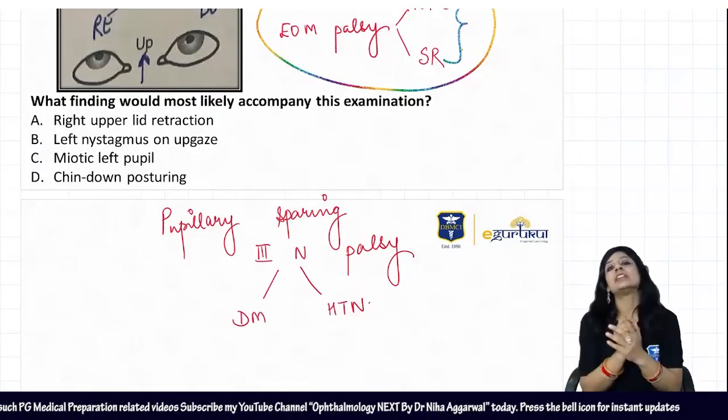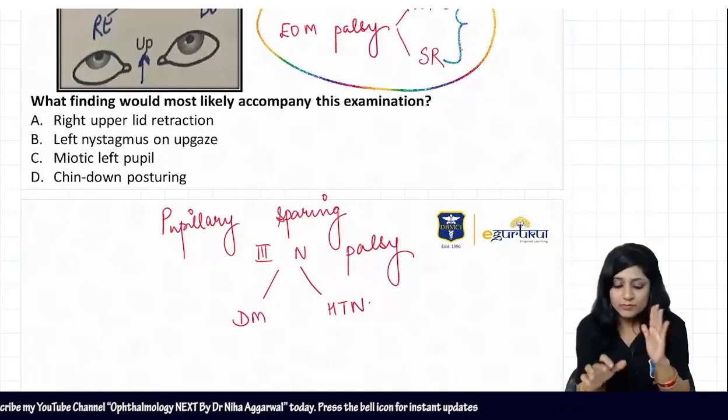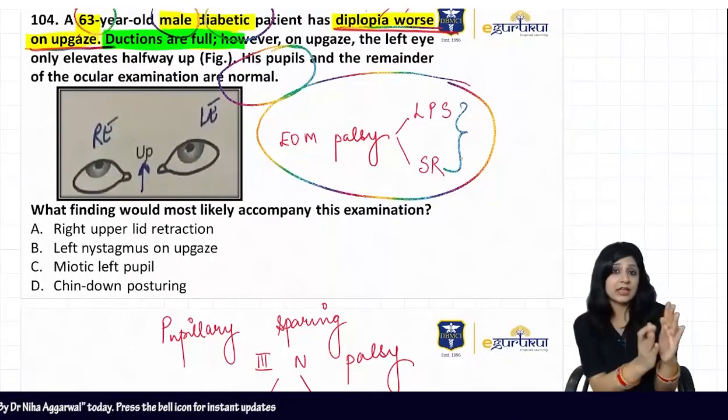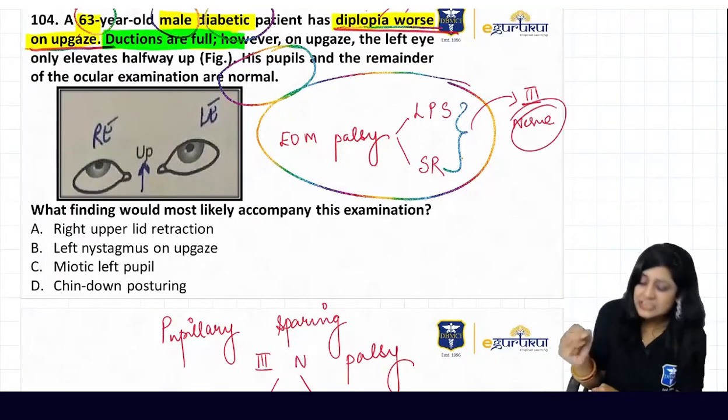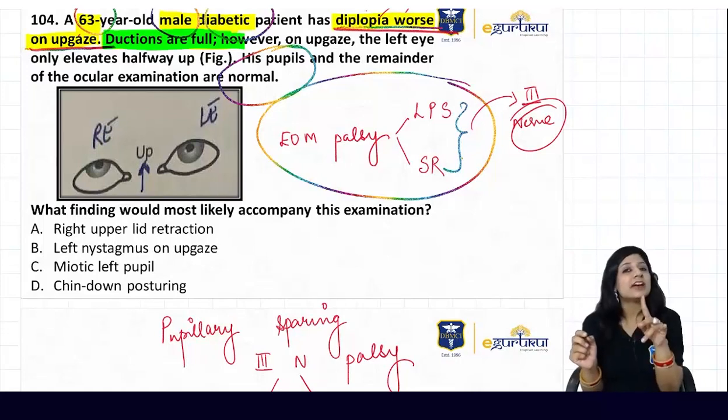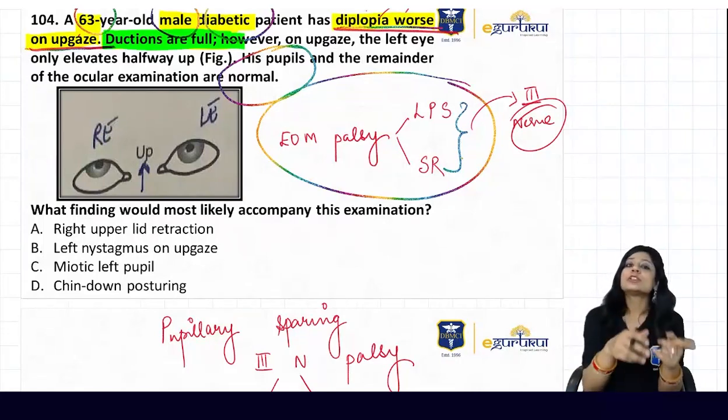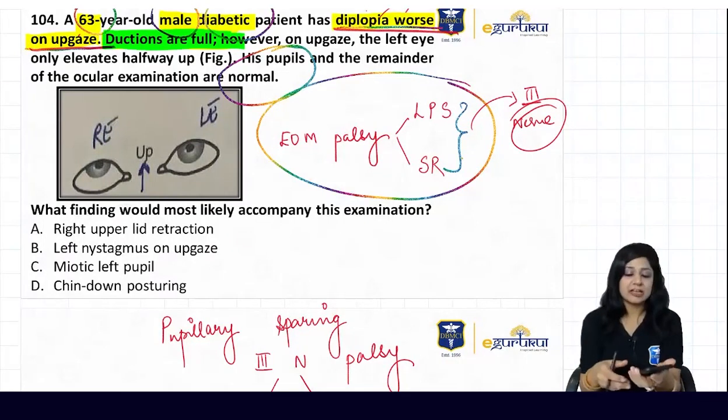These muscles are supplied by the superior division of the third nerve, and we also have pupillary sparing third nerve palsy, so I will not have pupillary involvement of the third nerve.